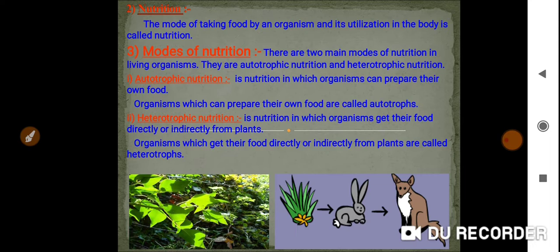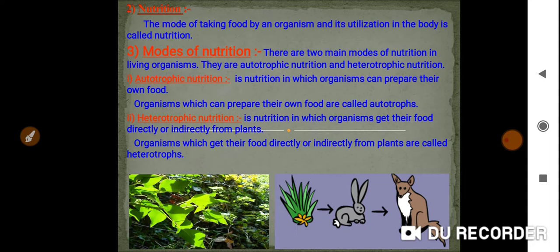And you heard the name amoeba. It's a single cell organism, a microorganism. We can't see it with our naked eyes, it is that small. You can see it only by using a microscope.